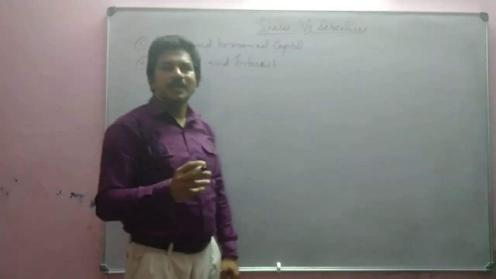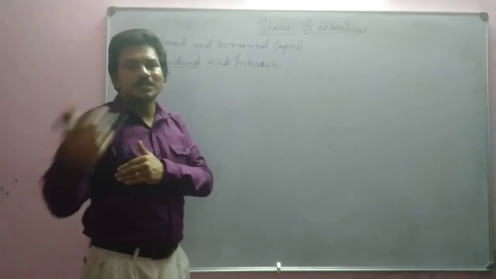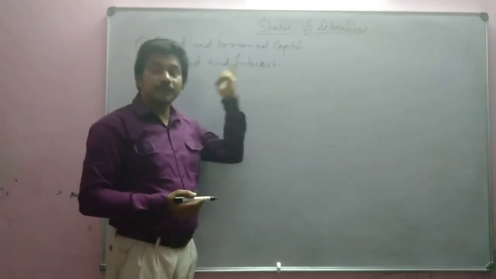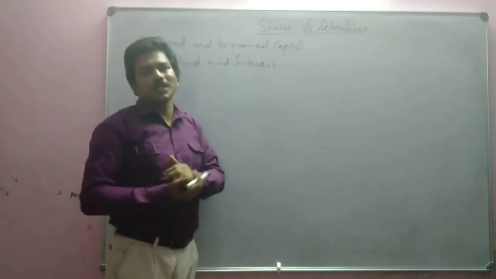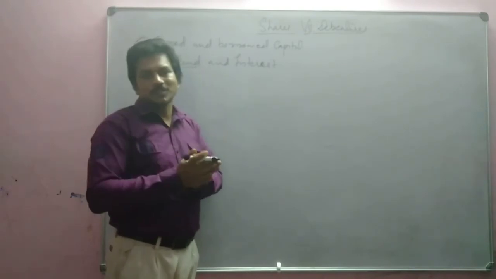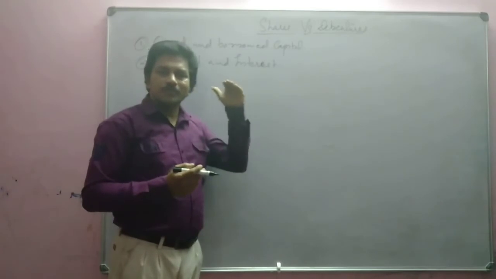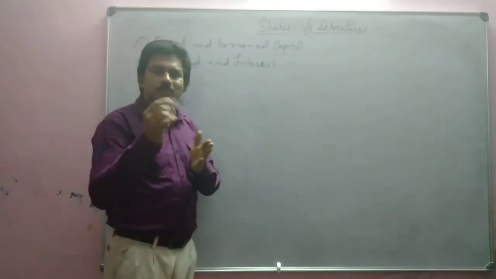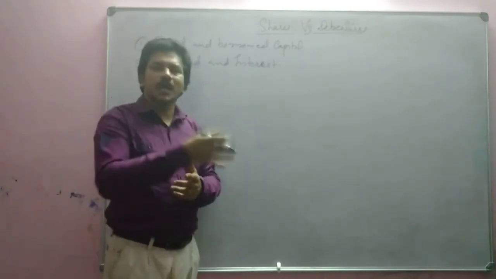If you buy or subscribe the shares of a company, you will get yearly dividends. On the other hand, if you have purchased debentures, you will get interest, yearly or periodical interest, maybe for 6 months or 12 months. Suppose the interest is 12%, company usually gives at half yearly.